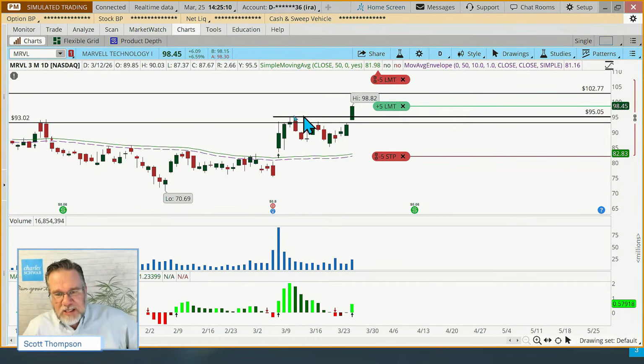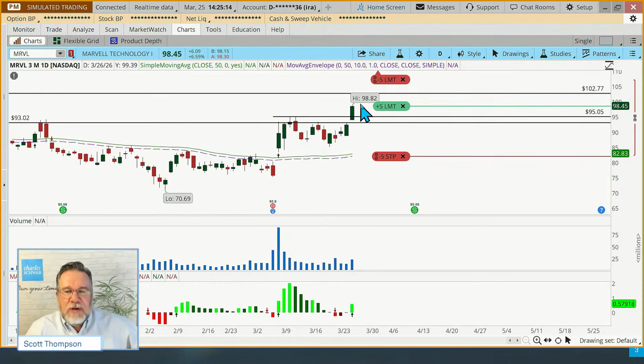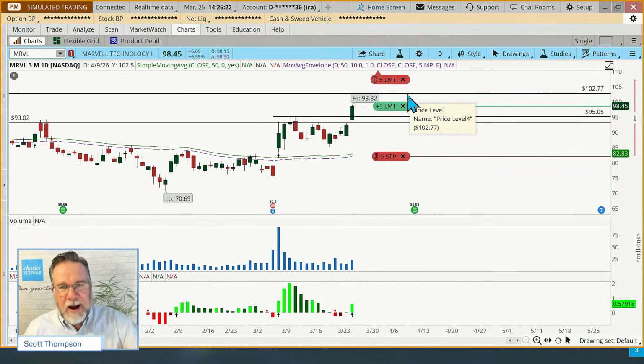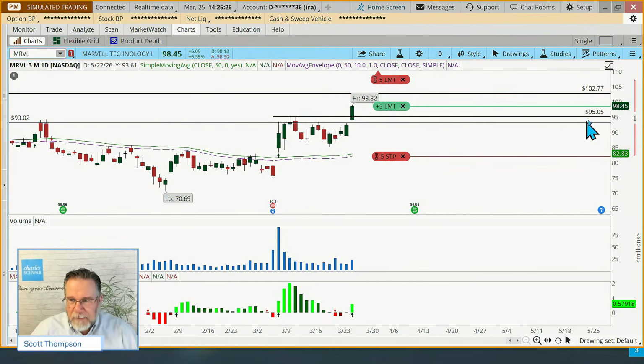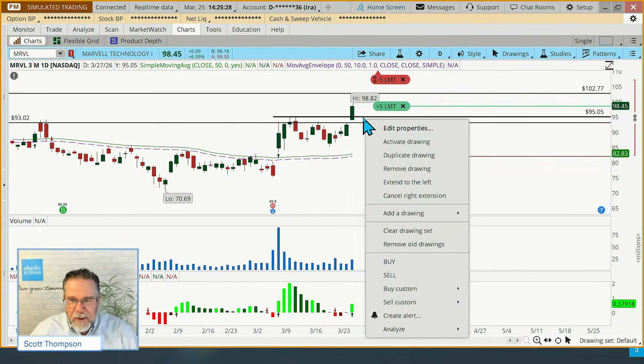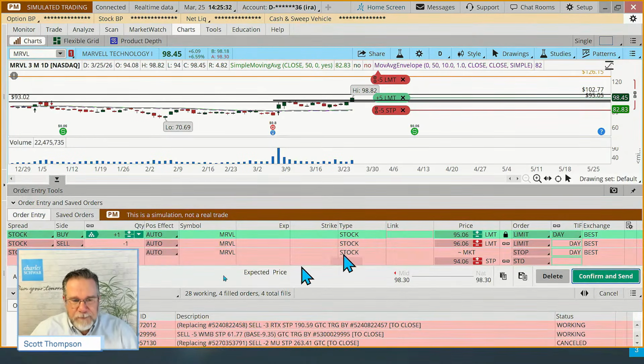But I'm going to use this old high with the idea that maybe over the next few days it goes up a little bit more, comes back and tests that old resistance as new support, and then makes a run at making new highs and starting to trend up again. So I'm going to put my cursor right there at about 95.05. We're going to do a buy custom with OCO bracket here again, and then we're just going to go 5 more shares.